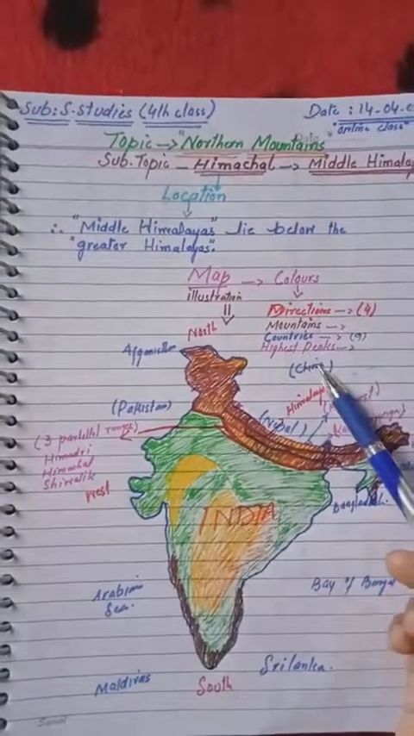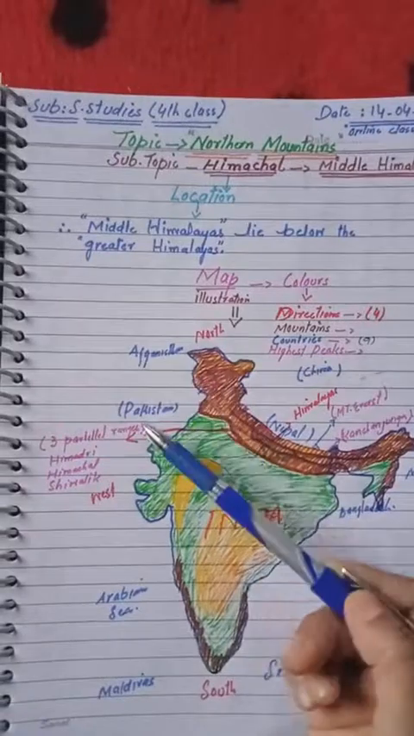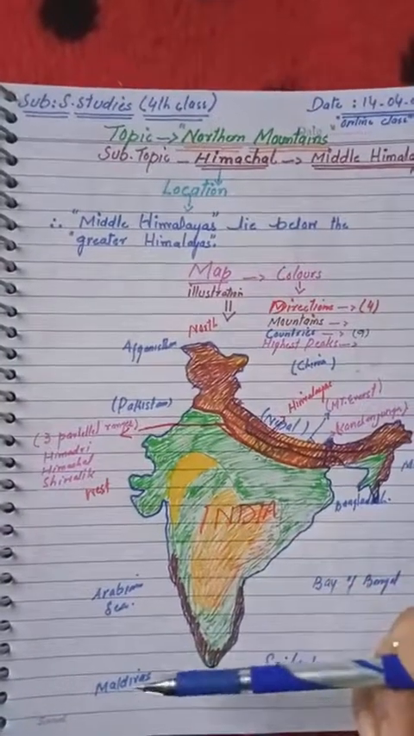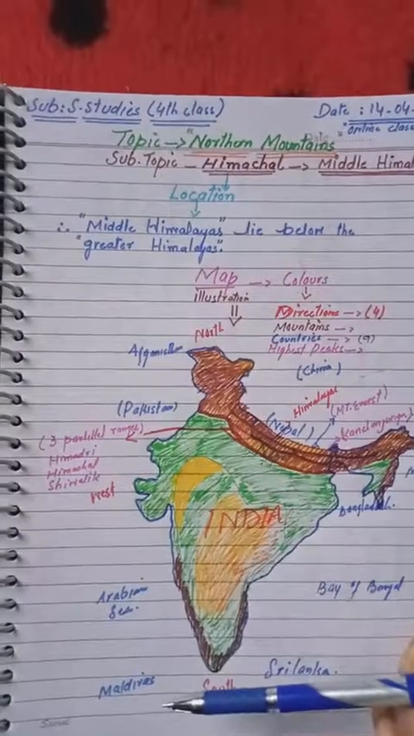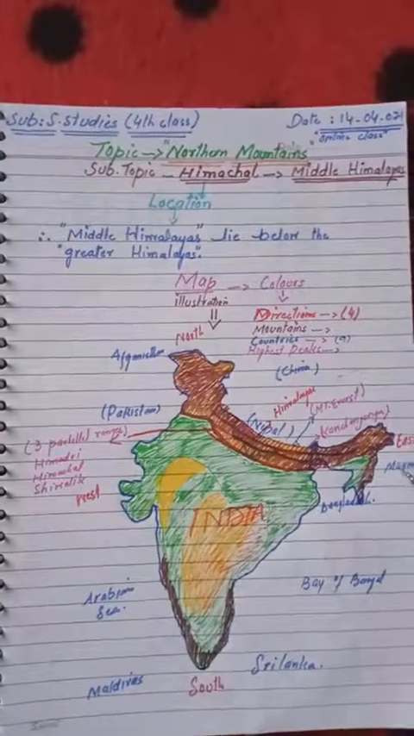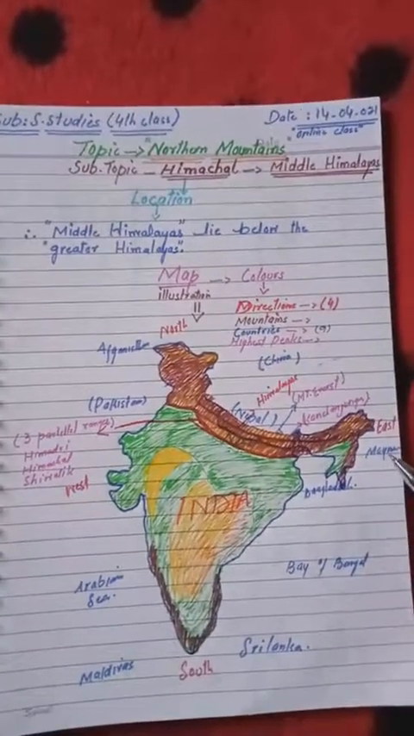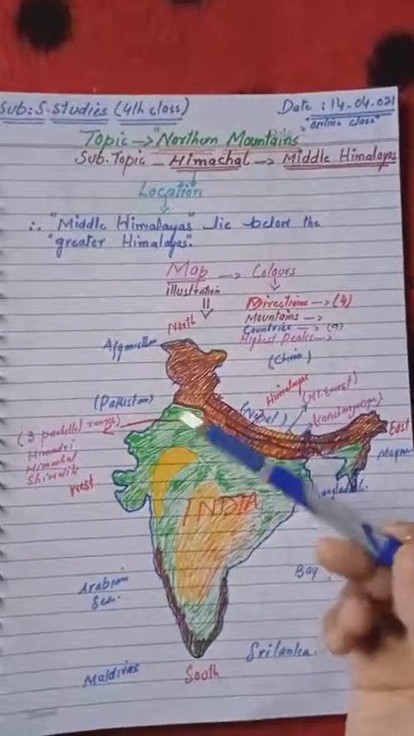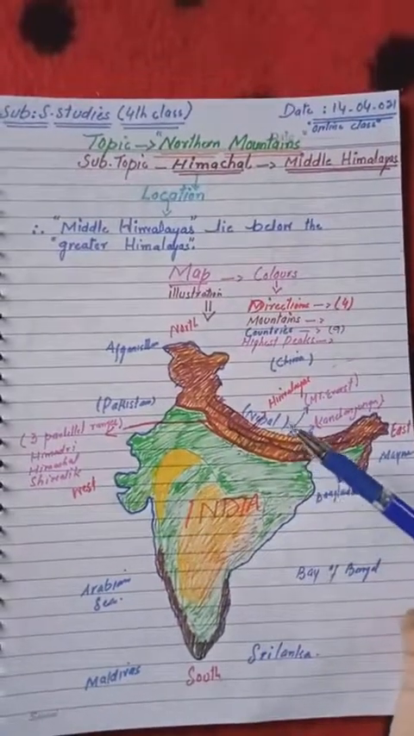China here, Afghanistan here, Pakistan at its west direction. Okay, this is Maldives at its southern direction. This is Bangladesh, also in the east direction. This is Myanmar, in the east direction. This is Nepal, in the north direction. Okay, these are all neighboring countries of India.